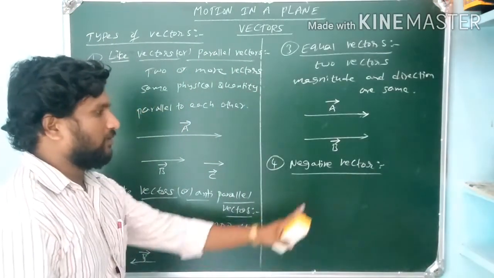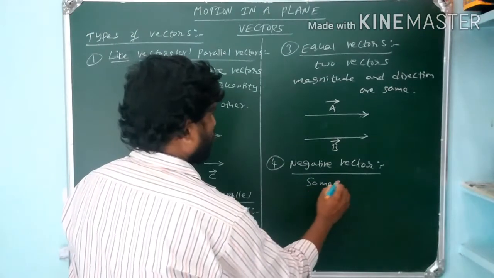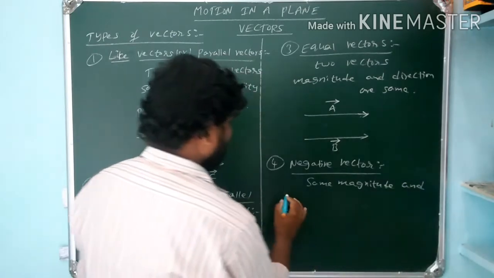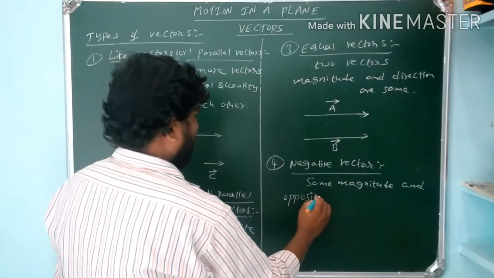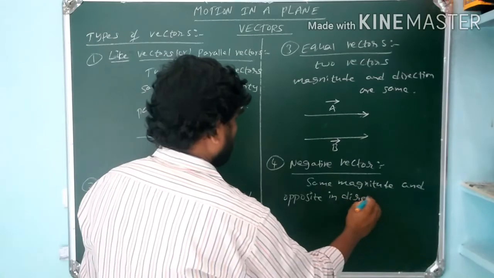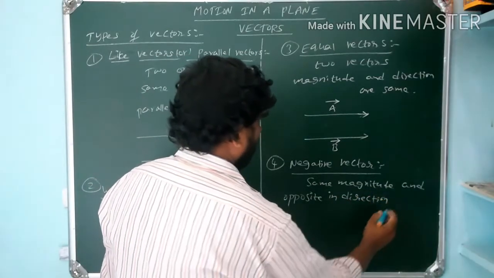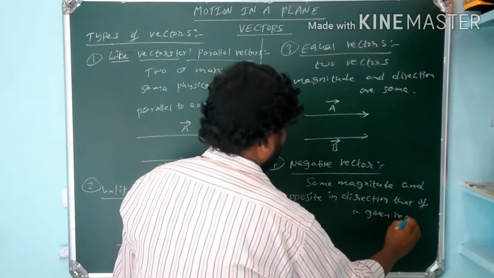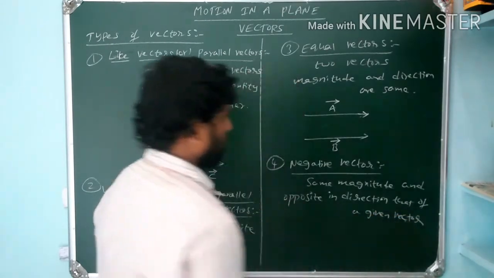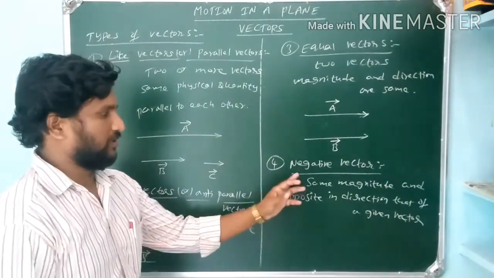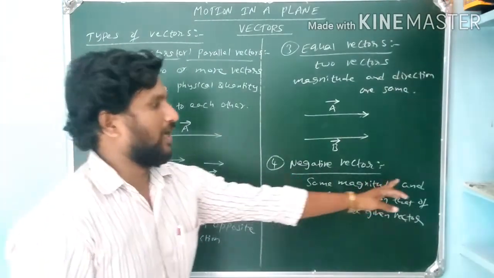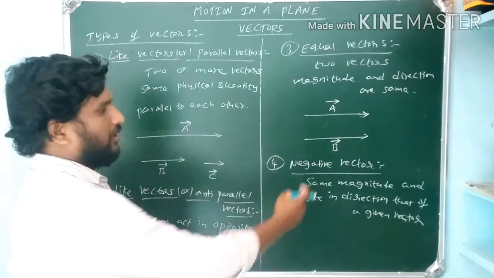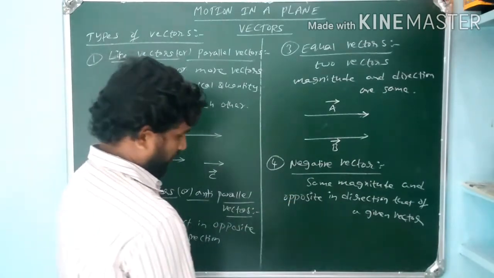A vector having the same magnitude and opposite in direction to that of a given vector is called the negative vector of that given vector.